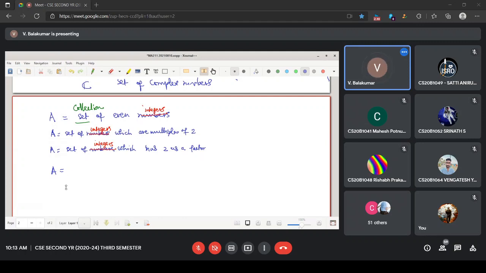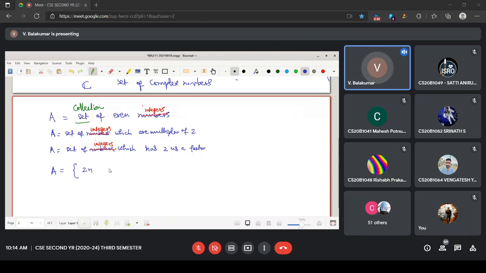Any suggestions? I'm writing like this. Yes, tell me. 2n for all n belongs to natural numbers. We shall use this curly brace for denoting a set. 2n.